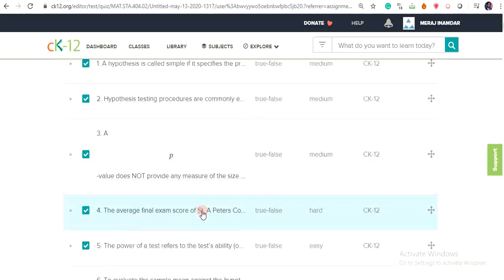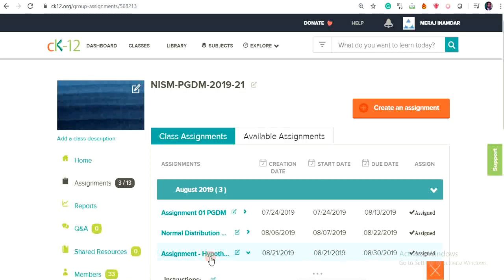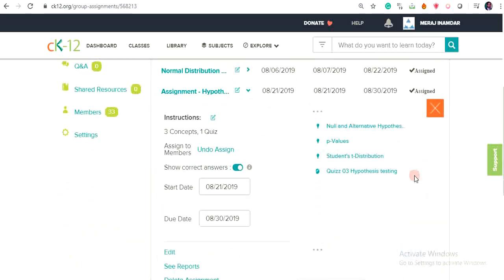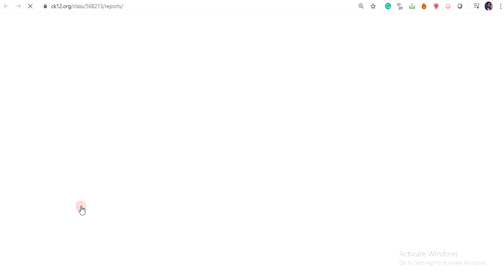multiple choice or true or false, fill in the blanks, various kinds of questions are available here. Now if you want to see how this whole assignment looks, this is the assignment which we have created, and if the students complete these three, then they are prompted to quiz number 3, hypothesis testing. Now let's see how the report of these assignments looks.